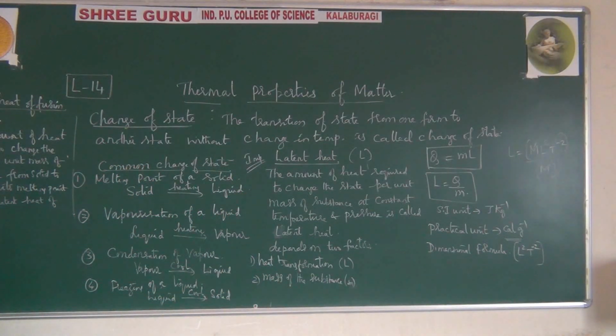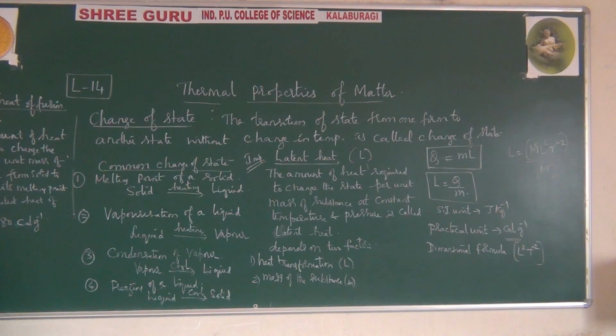Now, for this, I write the example here: latent heat of fusion of ice, I'll give the value. That is LF of ice. I think you know what LF is. LF means latent heat of fusion of ice. It is 80 calorie per gram. It is not kilo, 80 calorie per gram. This is in the practical unit.